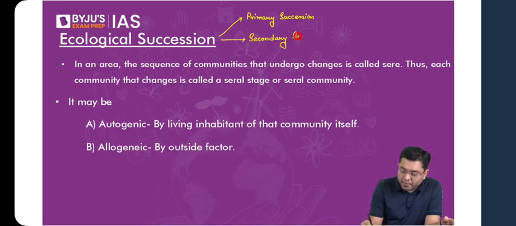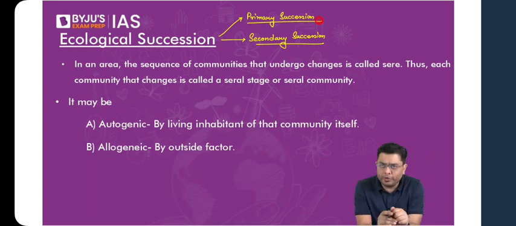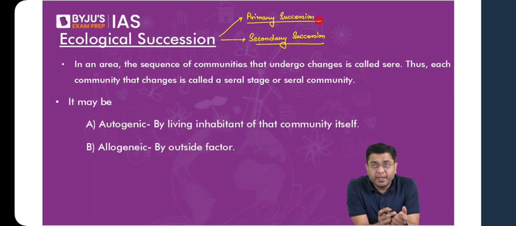What is the difference? We'll take a look into it. But just to introduce you to it, whenever you hear the term primary succession, it means that in that region life did not exist from before. That region has been inhabited for the first time. That is what is indicated by primary succession, right? Something which has been inhabited for the first time.